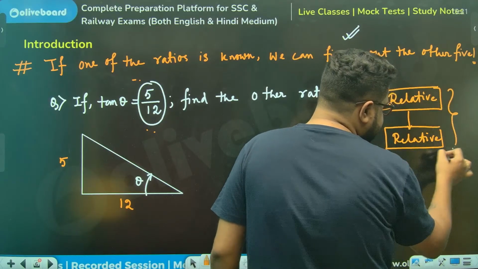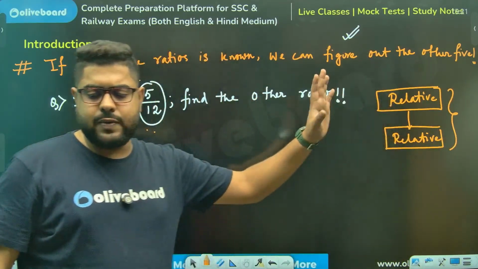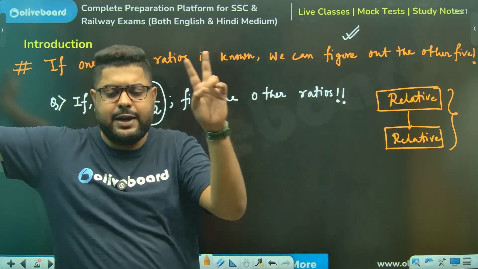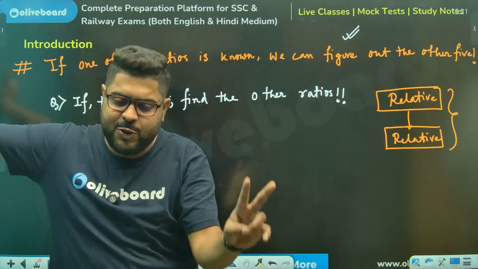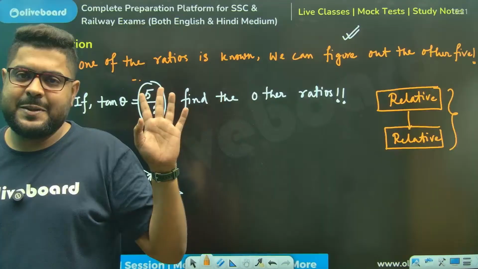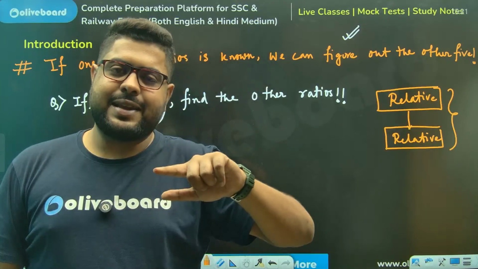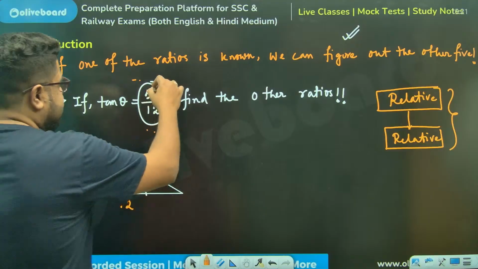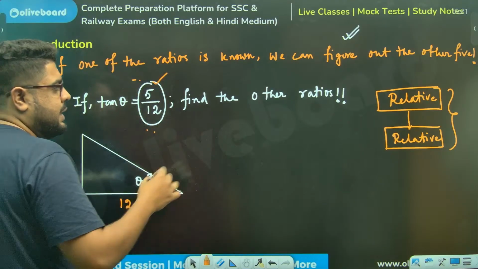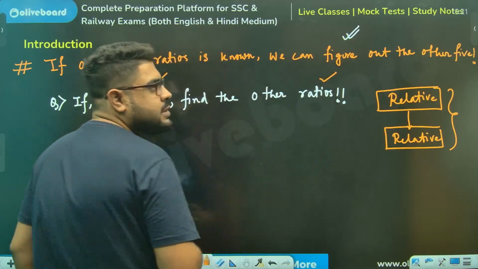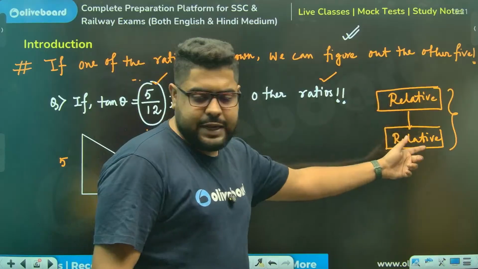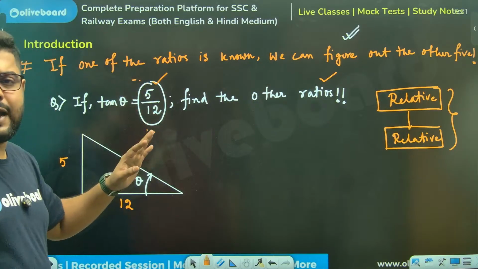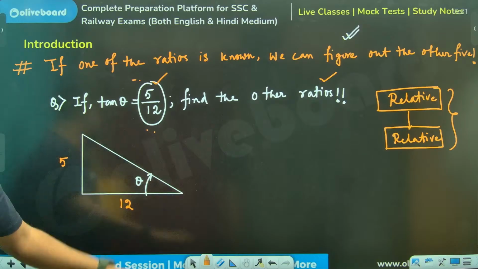You can assume anything. Assumption is always in your hands. Now, what do I mean by relative? The main two relative things are ratio and percentage. Ratio mein dekho, like it is relative, percentage is also relative. At the end of the day this is a ratio, and they are also asking you ratios. Relative given, relative asking. So I do not need to take 5x, 12x. I can simply say this is 5, this is 12.